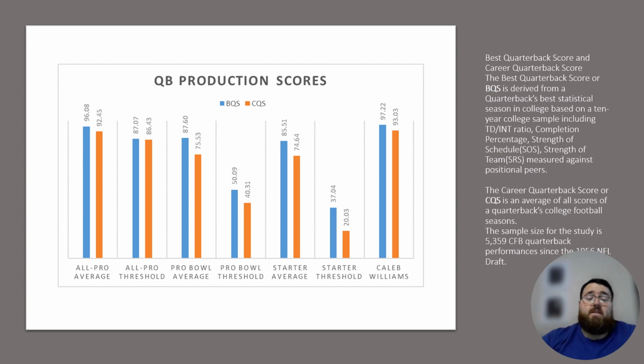Out of all the quarterbacks in this draft class, with the exception of J.J. McCarthy, Caleb Williams is probably one of only a handful of quarterbacks in this class that has all-pro potential based on all of his production profiles as a whole.